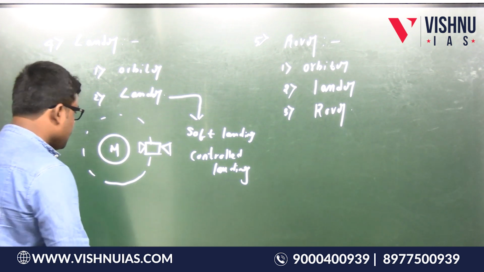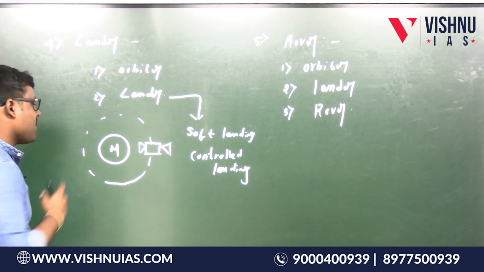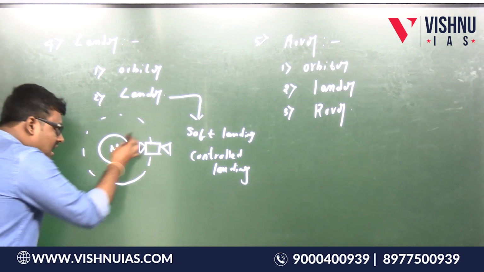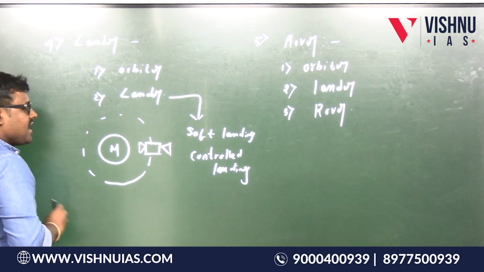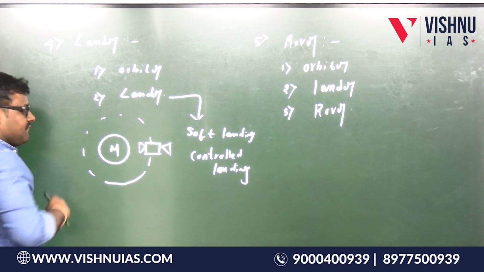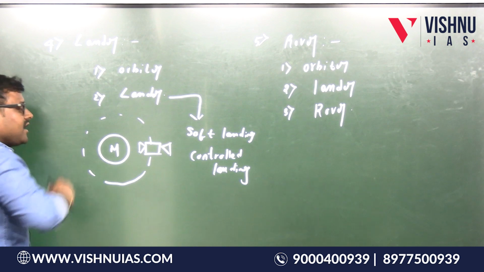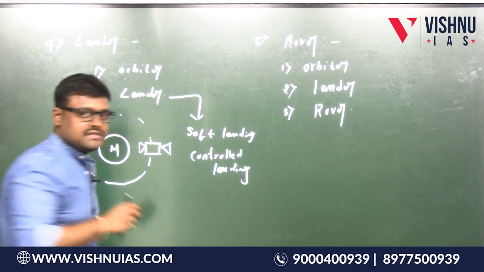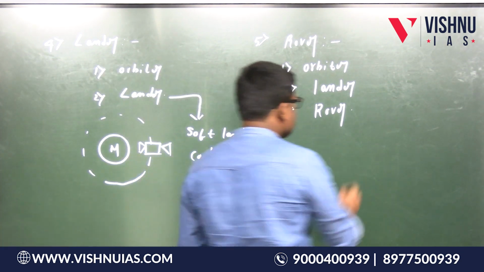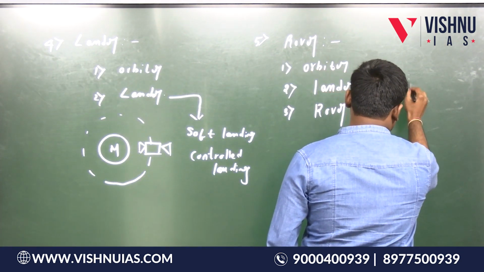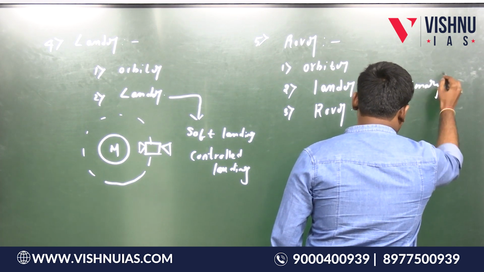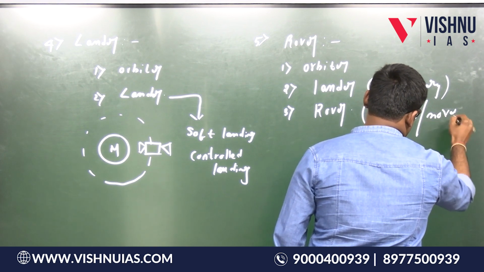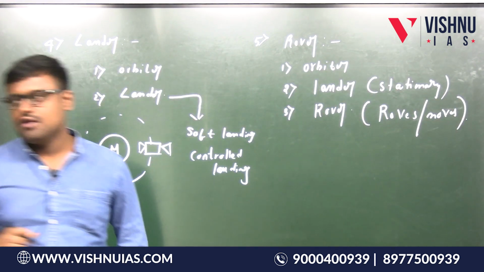Now, what will happen here? Same diagram here. We will launch a spacecraft to orbit around the moon. That is the orbiter, and then the lander will get separated from the orbiter and make a safe, controlled landing on the surface of the moon. From the lander, the rover will get separated. The lander is a stationary thing here, and the rover, we can say, moves. It moves and does some research on the surface of the moon.